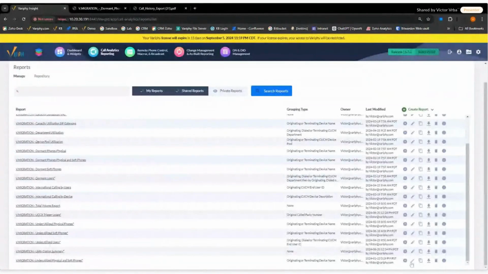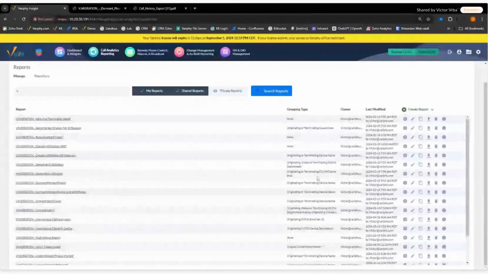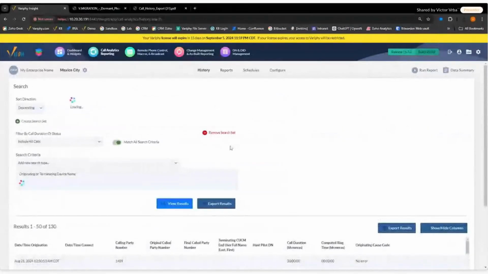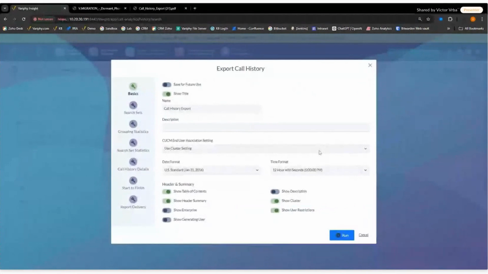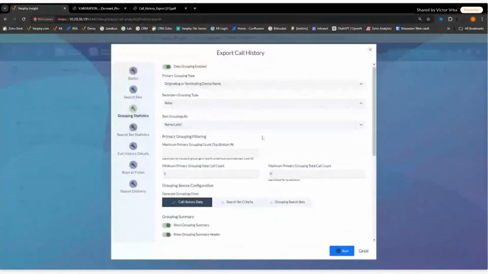So this report, again, is easy to build. The concept is the same as what we did before. So if I go back to my history search, I have my devices in here. I'm going to go ahead and export those. And again, it's all about the grouping. In this case, I'm going to keep my minimum primary grouping count at 1, because I want any phone that appears in here to have at least 1 call.